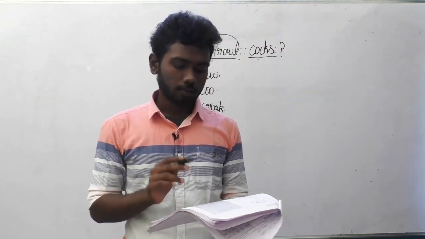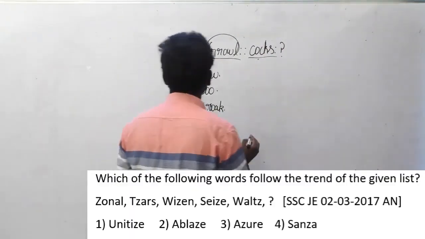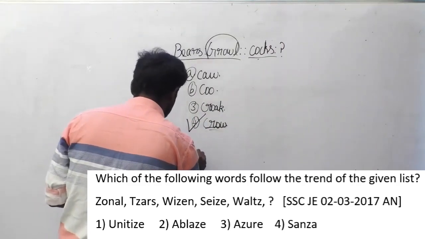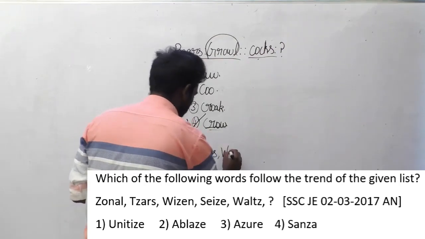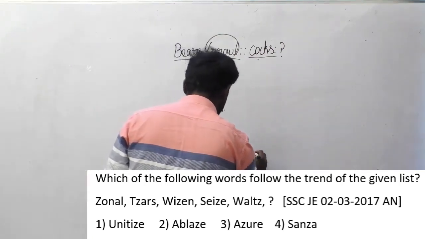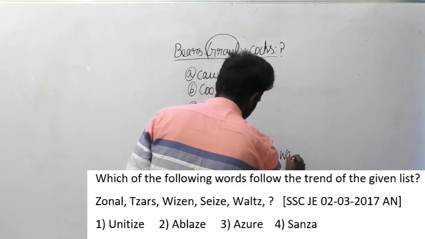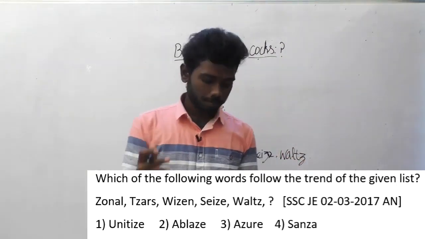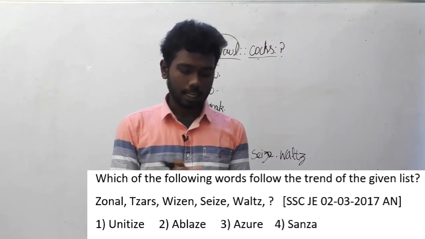Question number 53. Which of the following words follow the trend of the given list? I will write down the words here. Zonal, ours, is ours, Weizen, seas and walls. And I am going to read out the options now. You can see your paper. The options are unitize, ablaze, azure and stanza.